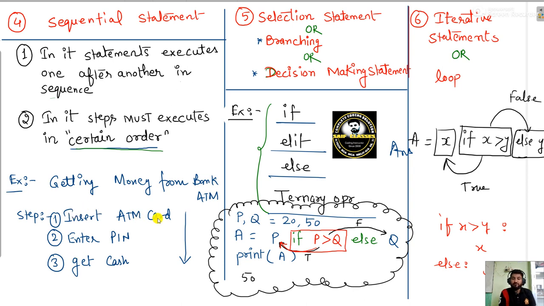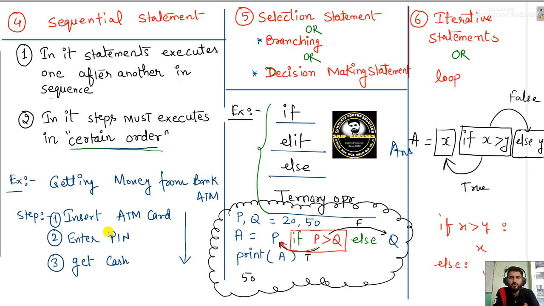Whenever certain things happen, you have to follow a certain order. First insert the card, then enter the PIN, then get the cash. I am not going into the detail of whether the PIN is correct or incorrect, or the complexities of that task. Simply, there are hardly three or four steps, but can you change the order?